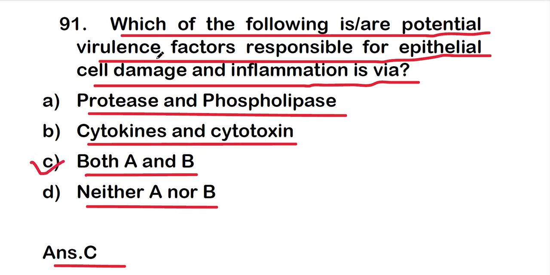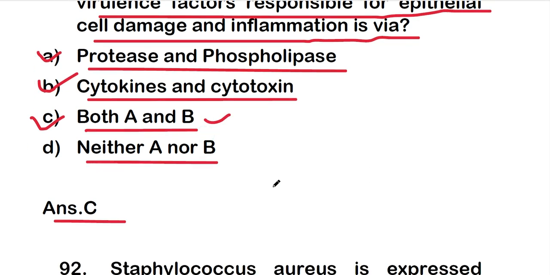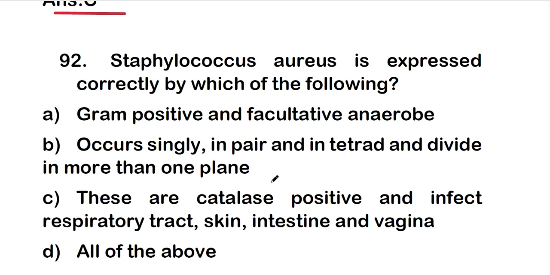So the potential virulence factor responsible for epithelial cell damage and inflammation is both option A and option B. Move on to the next one, that is question number 92.